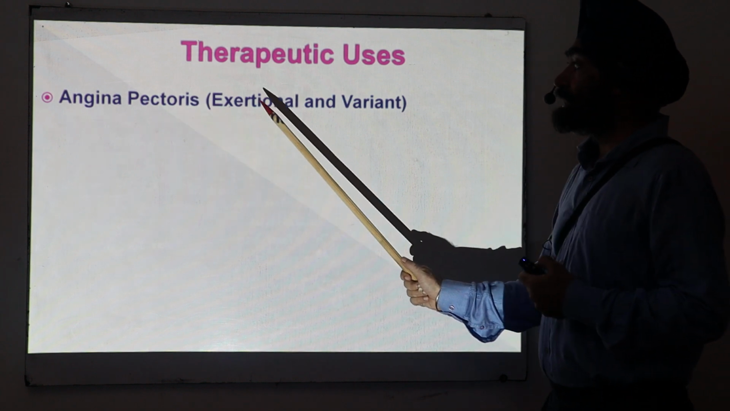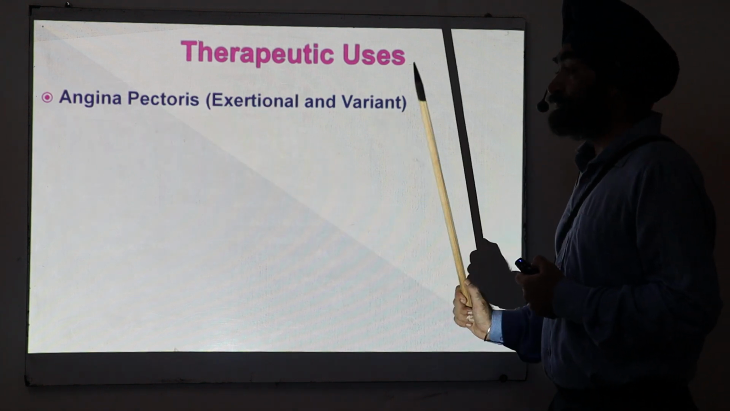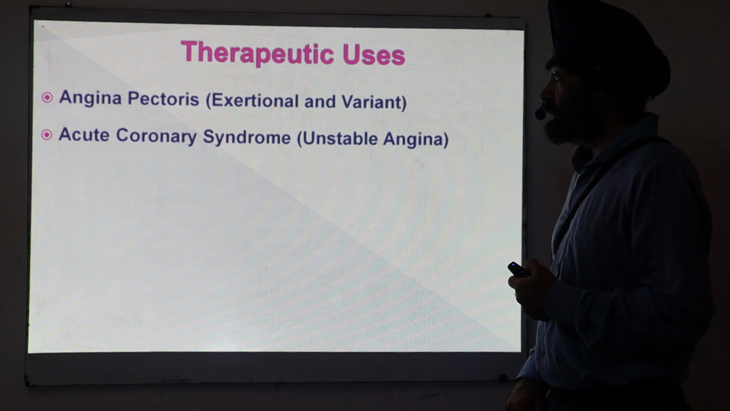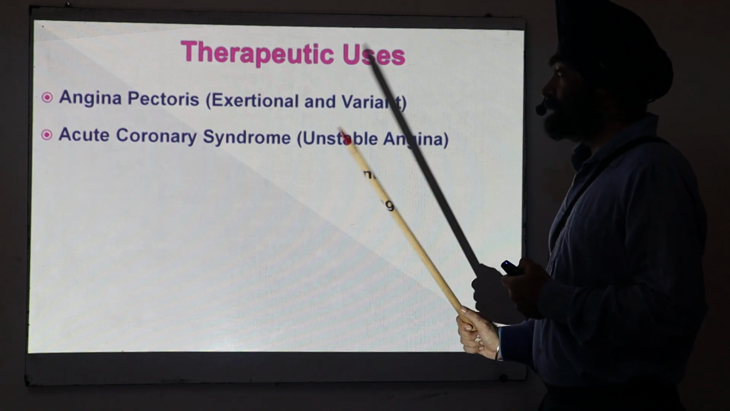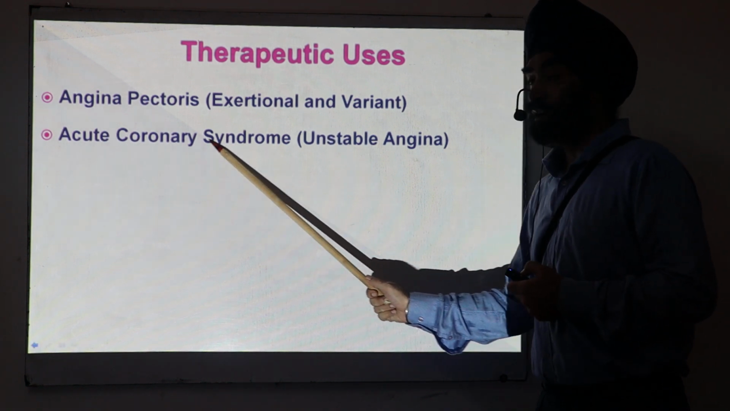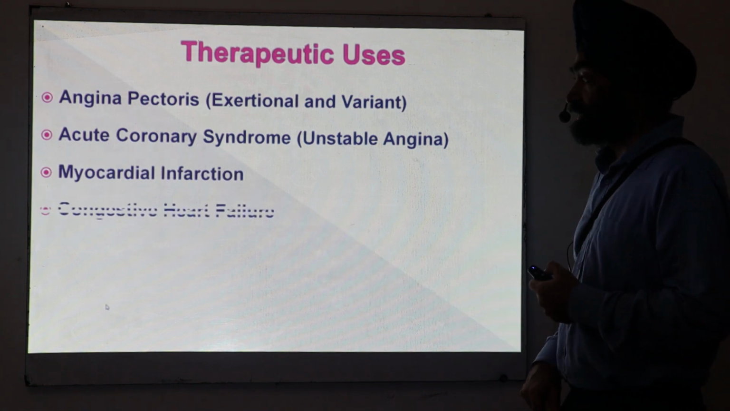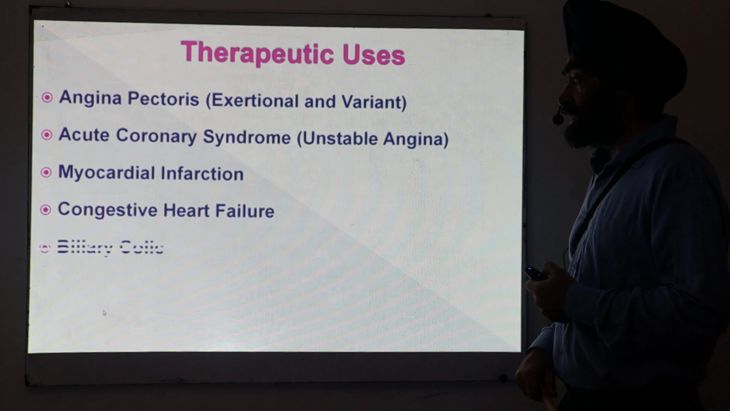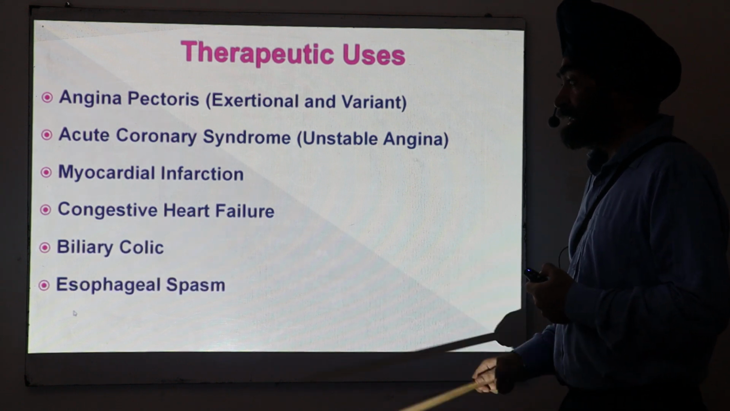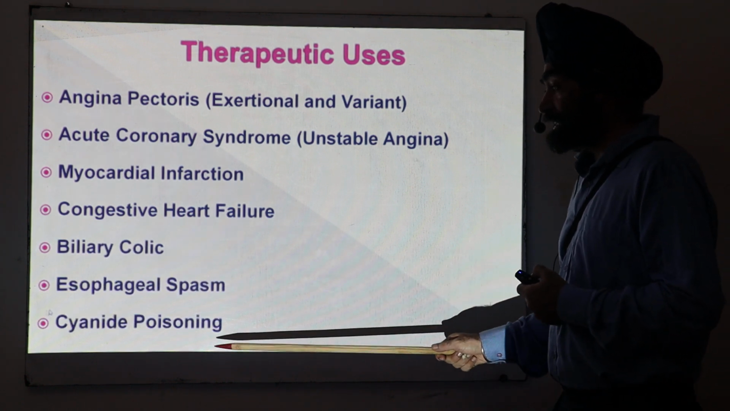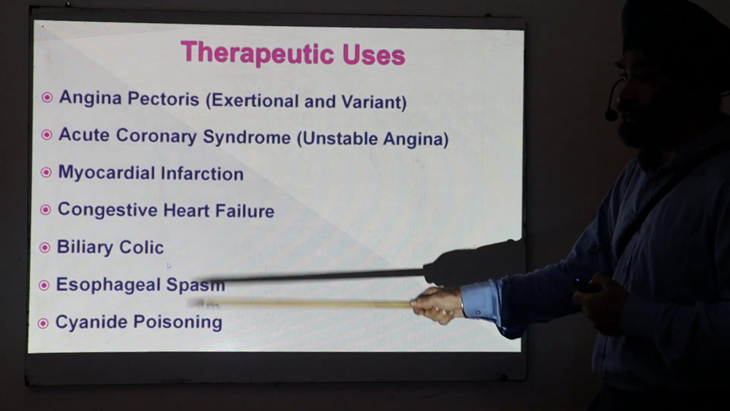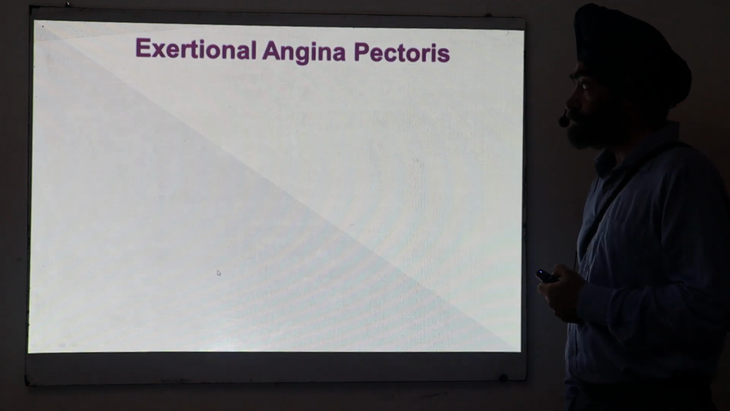They are very useful in exertional angina or variant angina. They are also useful in unstable angina, which is also called acute coronary syndrome. They can be useful in myocardial infarction, congestive heart failure, biliary colic, esophageal spasm and cyanide poisoning. I will discuss all these one by one.